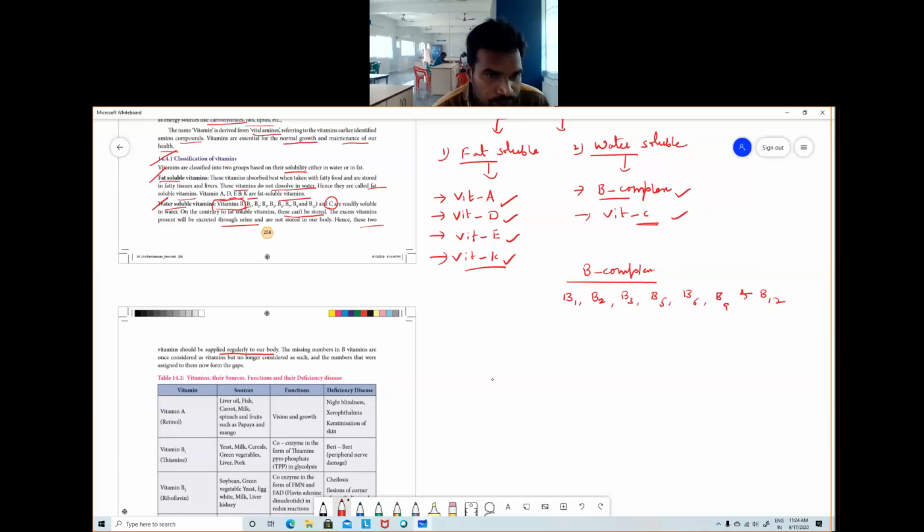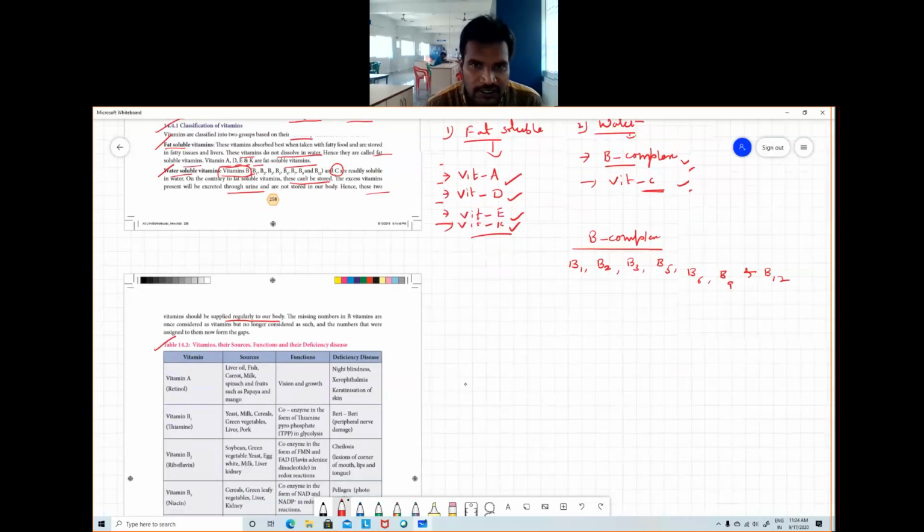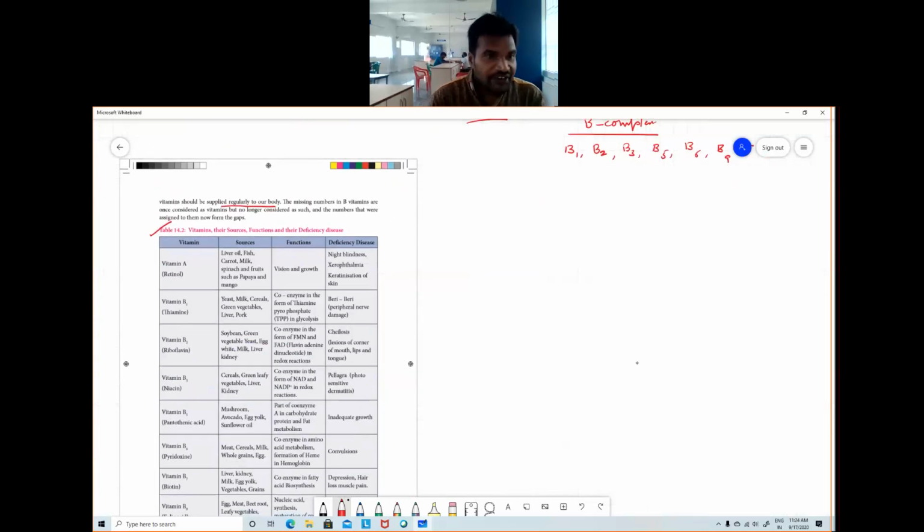Next one, coming to the names and their sources. If you see vitamin A, this is called retinol. Vitamin A, the chemical name is what? Retinol. Okay, so the sources, if you see, they are mainly present in liver oil, fish, carrot, milk, spinach, fruits such as papaya and mango. These are the sources of vitamin A.